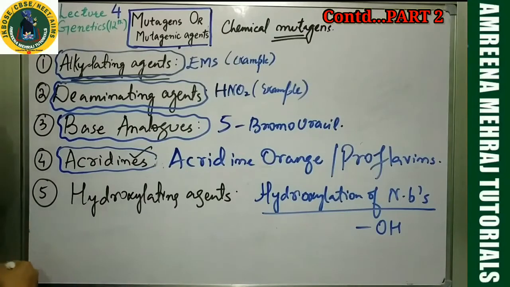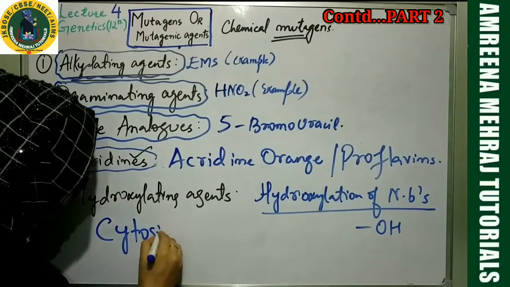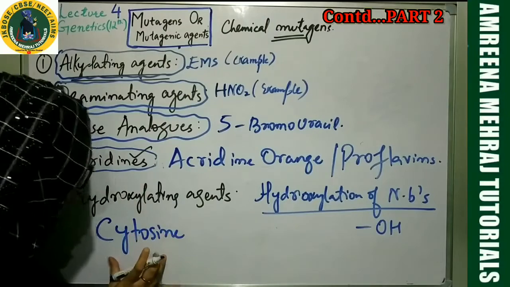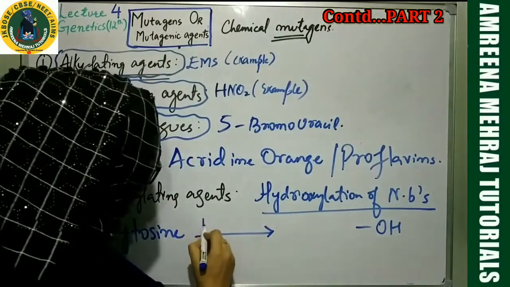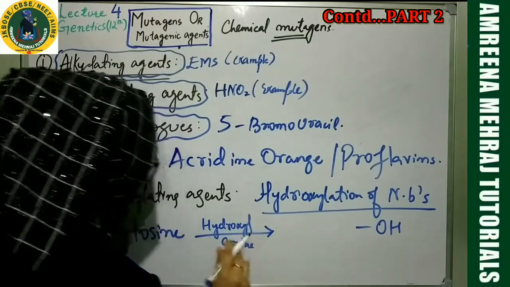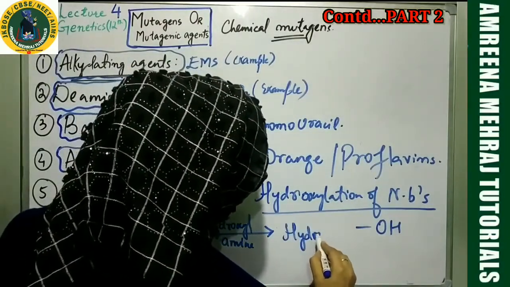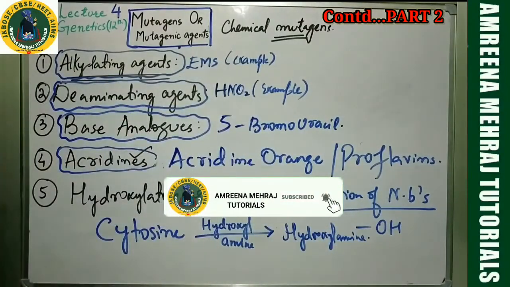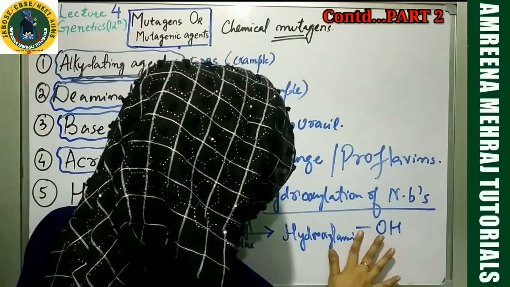Let us see how hydroxylation happens and how it affects DNA. Suppose I take cytosine over here. You know cytosine? They are your friends if you are medical students. Cytosine, if you treat it with the hydroxylating agent hydroxylamine, this chemical causes hydroxylation, and you will get what? Now you say, ma'am, what will happen? Nothing will happen. The product is not hydroxylamine, it's hydroxycytosine.